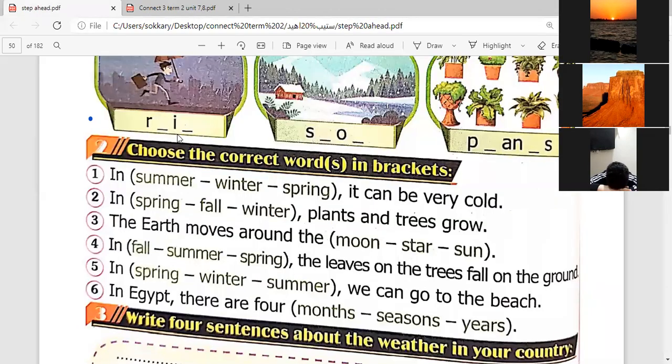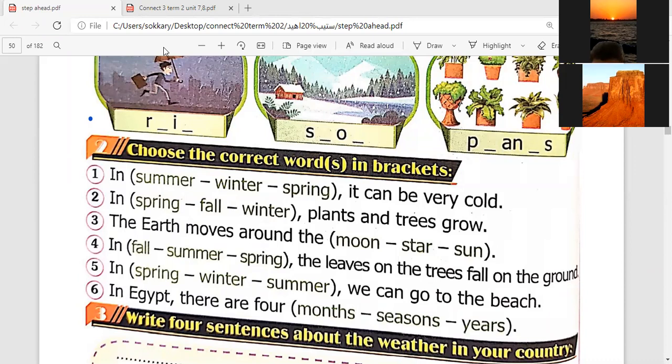Students, can you see the book now? Yes, Mister. Muhammad Hilmi answered. Ahmed Hilmi, question number 1, please. In winter, it can be very cold. The answer, winter. Thank you very much.